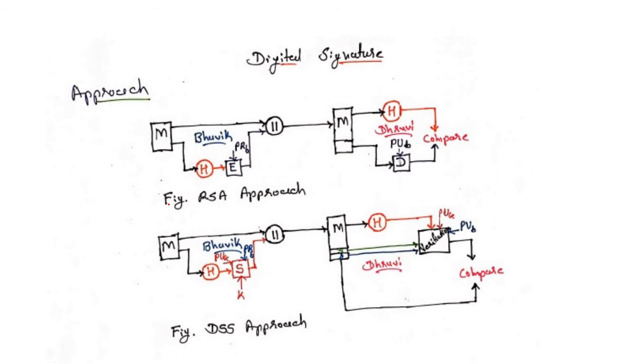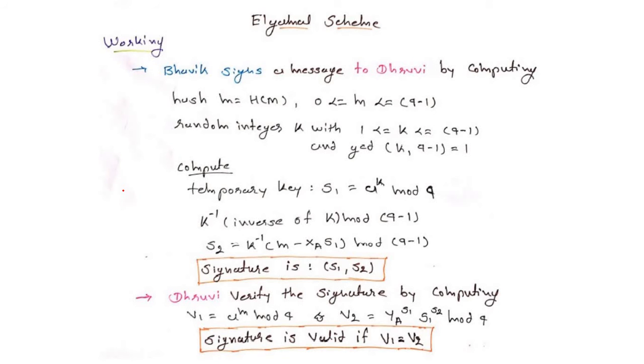Another thing, we have discussed two approaches. One approach was the DSS, and another approach is the RSA approach. So basically, both case number 1 and case number 2 we have discussed, and we received the functionalities of digital signature. In our last session, we discussed the digital signature schemes.